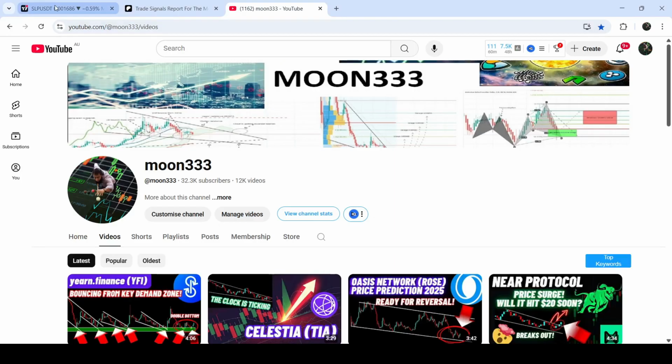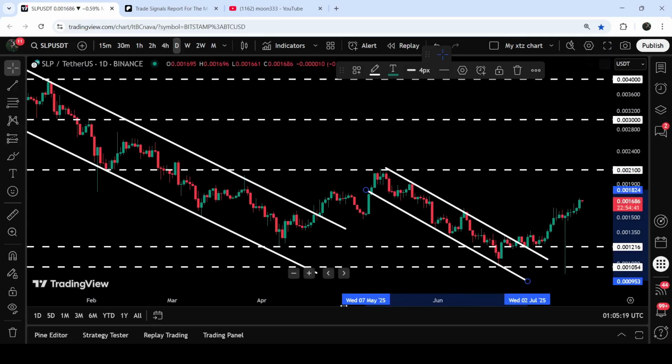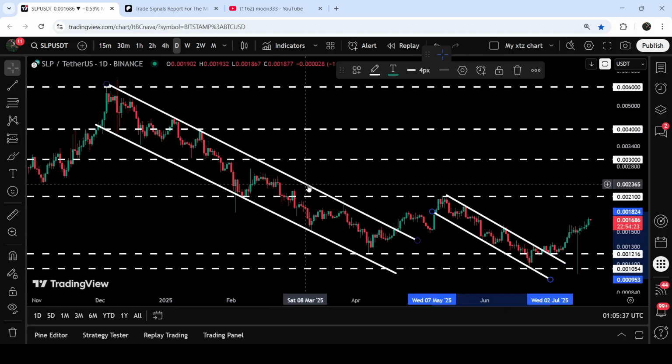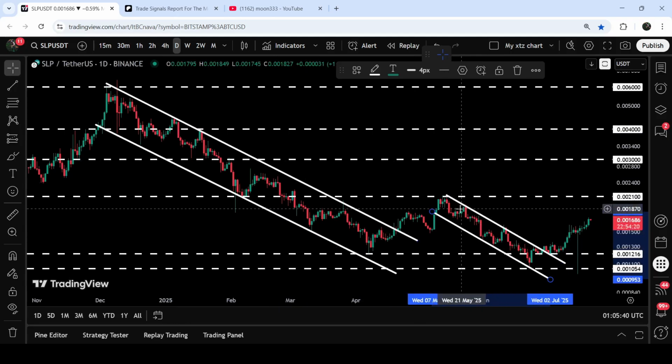Recently, the price of SLP has broken out of another down channel. Previously, it broke out of this very long-term down channel, and after the breakout, it was stuck inside another down channel and dropped down inside this very long-term support zone that starts from $0.0012 and goes to $0.00105. And this was also the recent swing low point before the breakout from this previous down channel as well. And now we have broken out of another channel.